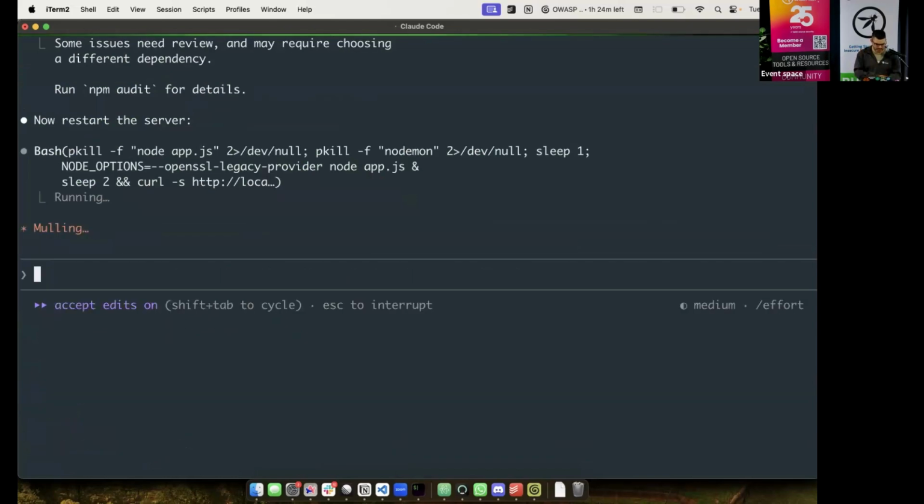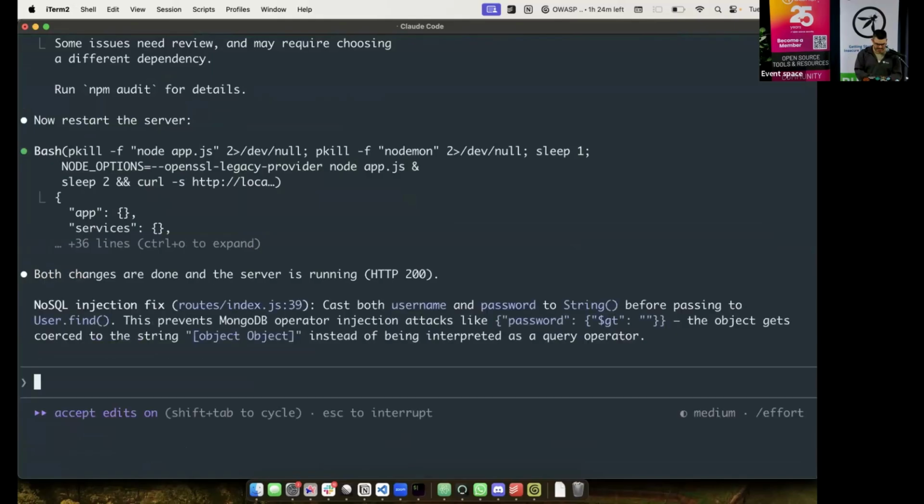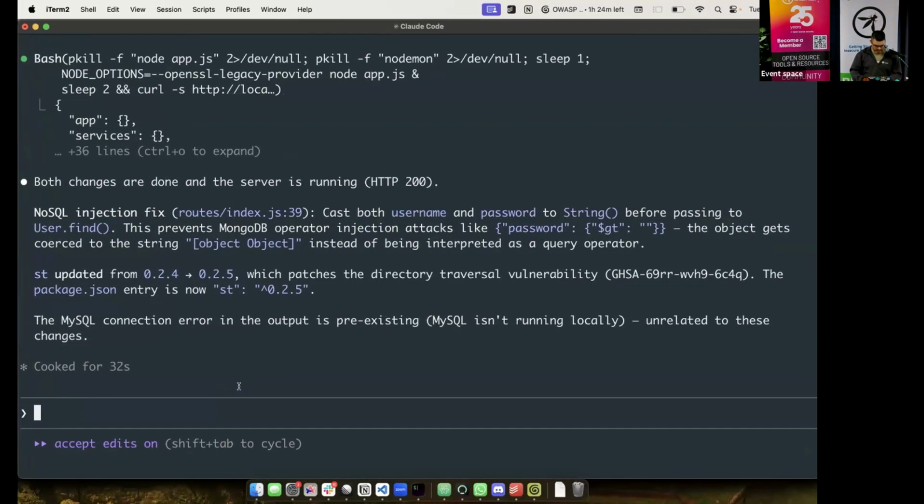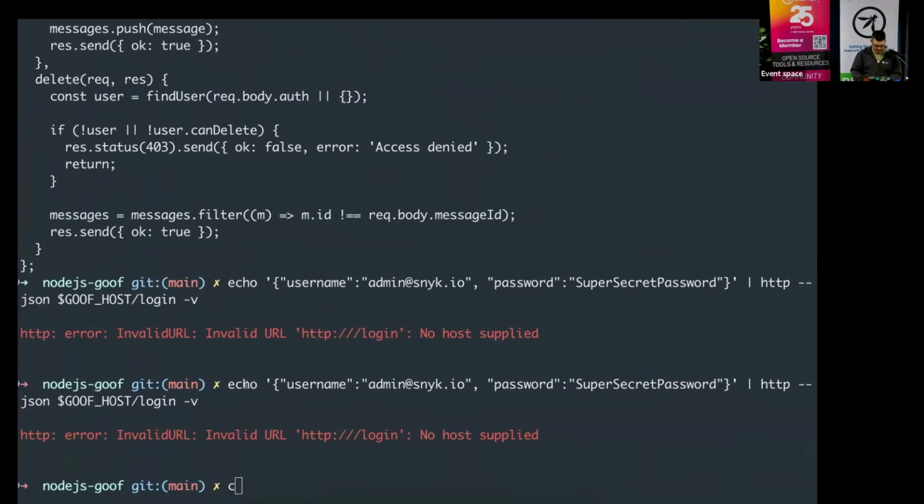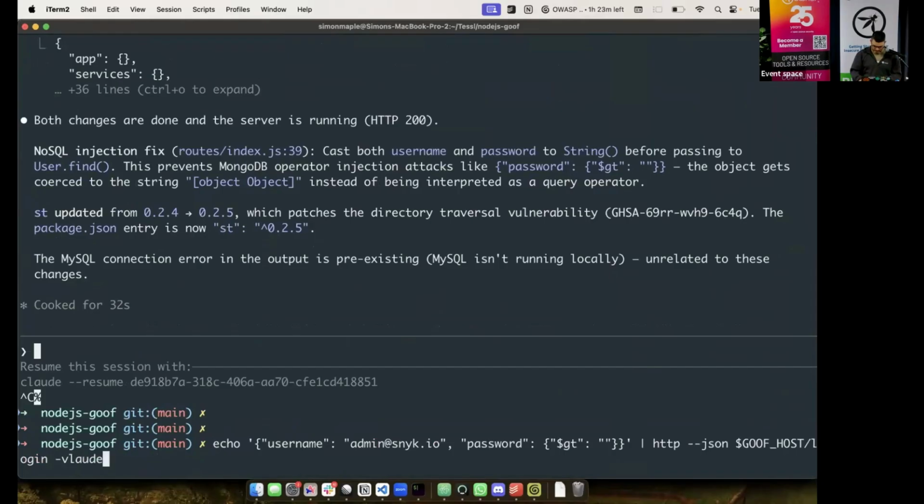Okay, so it does that. Yeah, do whatever. I didn't even look at that. It's doing a kill. Excellent. Yeah, it can kill whatever you want. Restart the server, and the server's running. So now let's go back. Where did I do that? Oh, I've got too many open now. So let's go back. Let's run the NoSQL injection first.